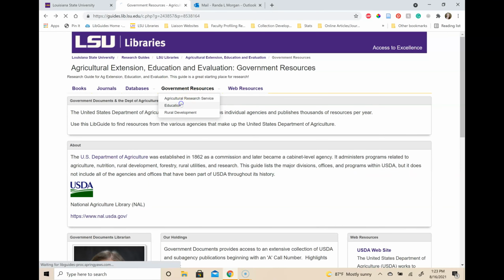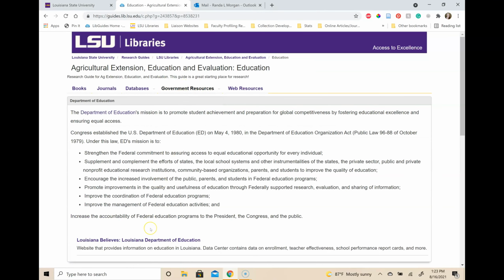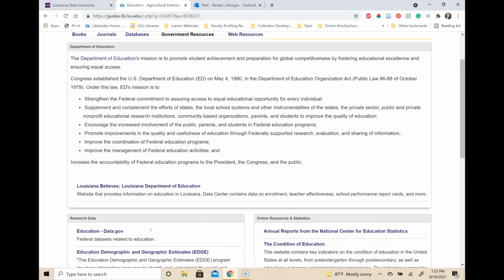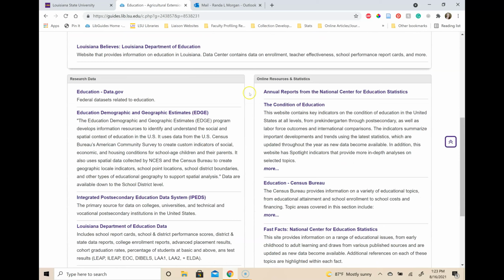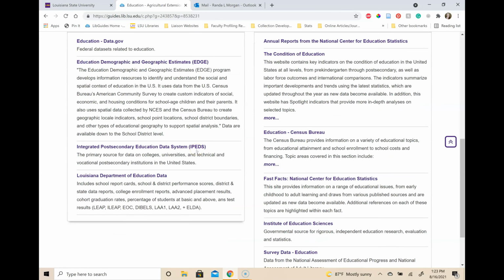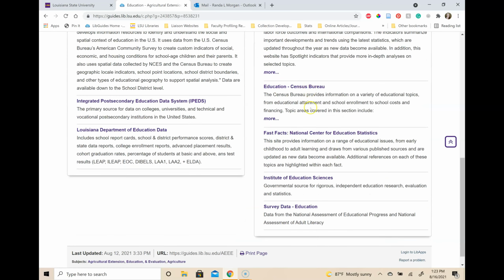One of them I will mention is the tab that says Education. The Department of Education has research and data on a ton of things that you might be interested in. Here are some links Haley has curated for education that might come in use for your class, including some things specific to Louisiana.